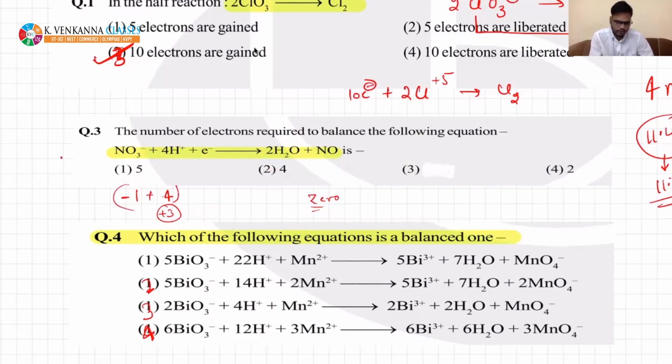Any one of you who have got the correct answer? This is 3. So 3 is the right answer. The balanced reaction will be NO3 minus, 4H plus, 3 electrons. Now if you see, the total charge on the left hand side has also become equal to the charge on the right hand side. Is it okay, beta? This addition of electrons you must understand.